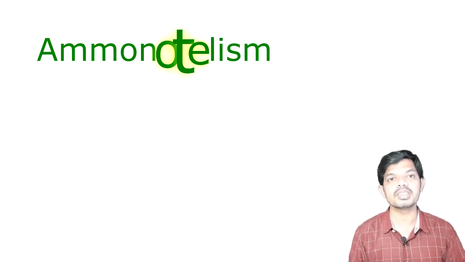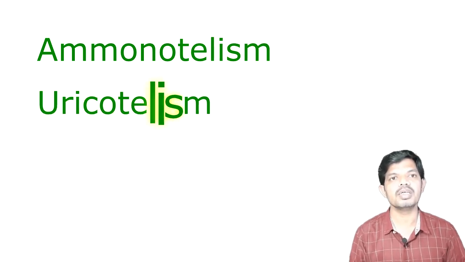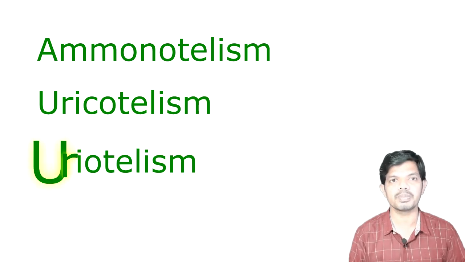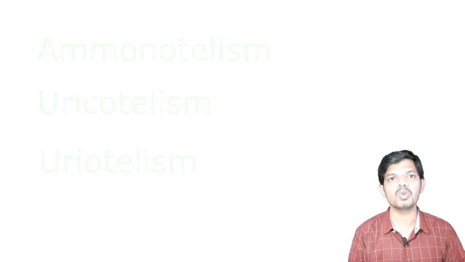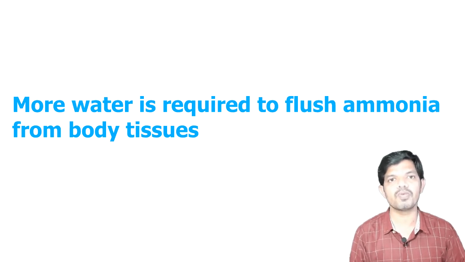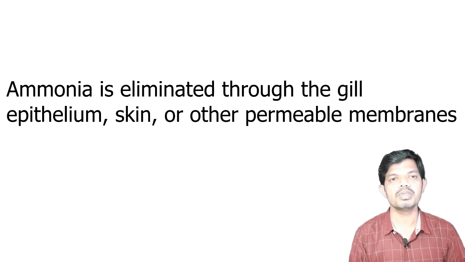Direct excretion of ammonia is ammonotelism. Excretion of nitrogen in the form of uric acid is called uricotelism, and the third route is called ureotelism. Ammonotelism is common in animals living in water. Ammonia is soluble in water and more water is required to flush it from the body tissues. For vertebrates living in an aqueous medium, water is abundant. Thus, ammonia is eliminated through the gill epithelium, skin, or other permeable membranes.